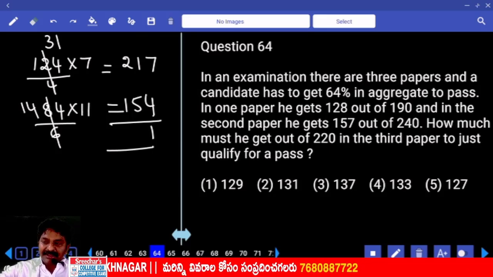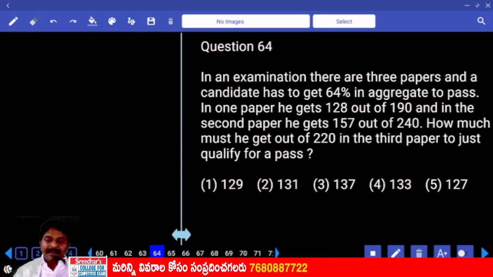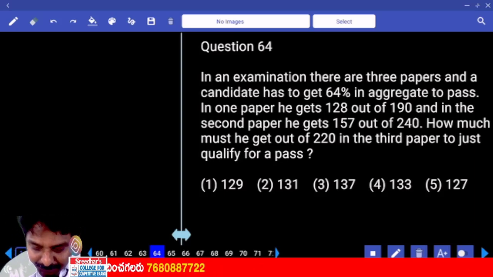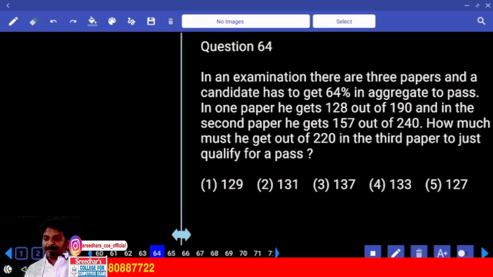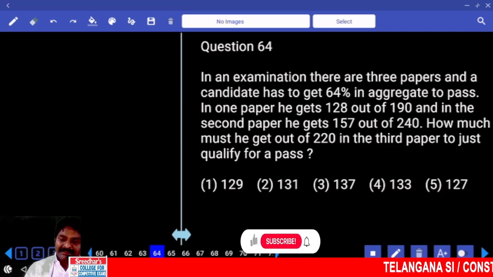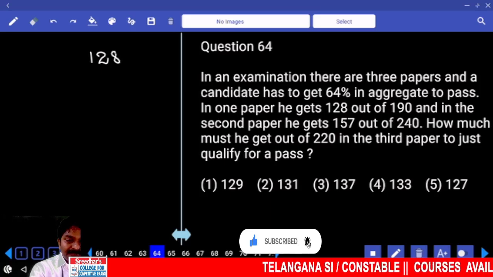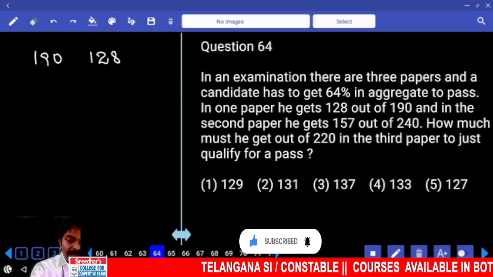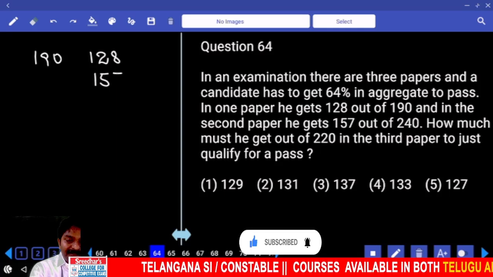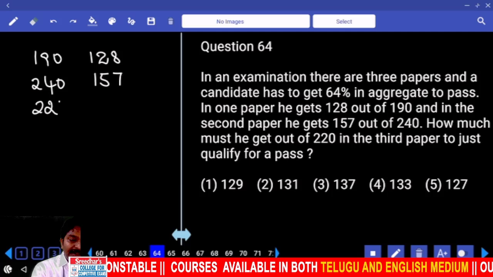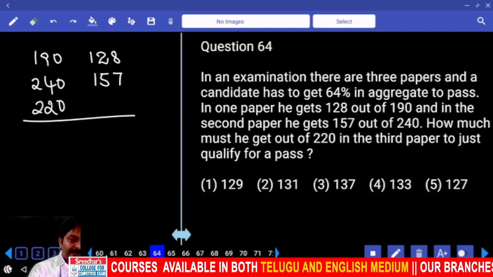In an examination, there are 3 papers and a candidate has to get 64% aggregate marks to pass. In one paper, he gets 128 out of 190. And in the second paper, 157 out of 240. How much must he get out of 220 in the third paper to qualify the exam? How much should he get out of 220 in order to pass?